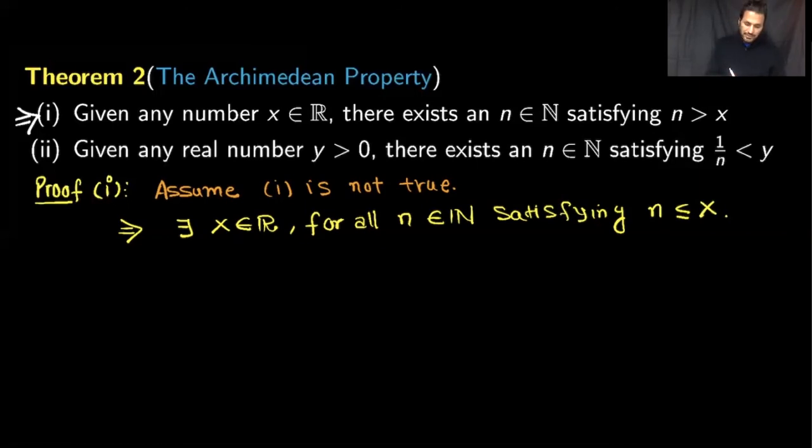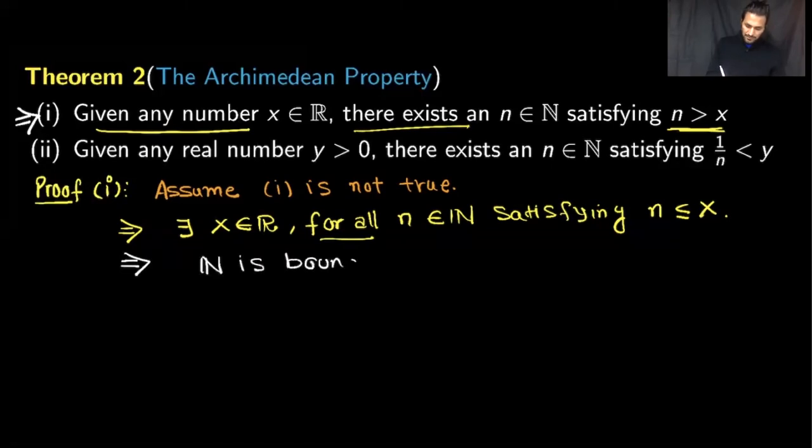As you can see, for all turns into there exists, and there exists turns into for all, and it satisfies this opposite inequality, n less than or equal to x. Actually, this negation statement is simply saying that the set of natural numbers is bounded above.